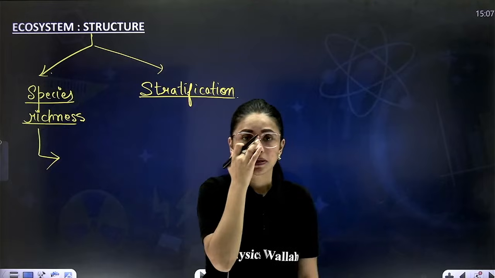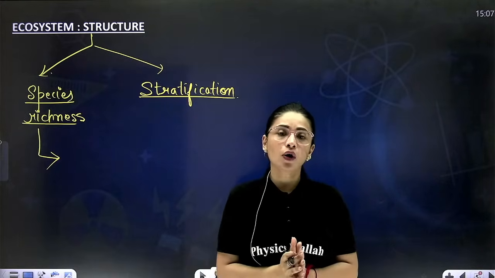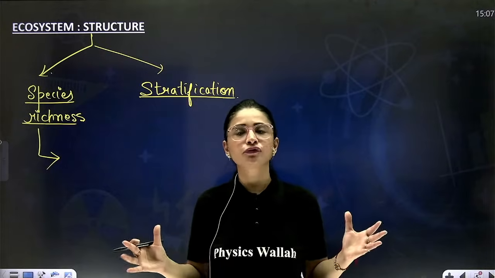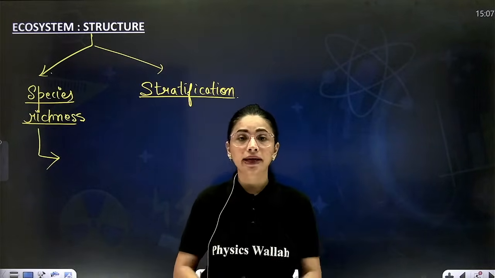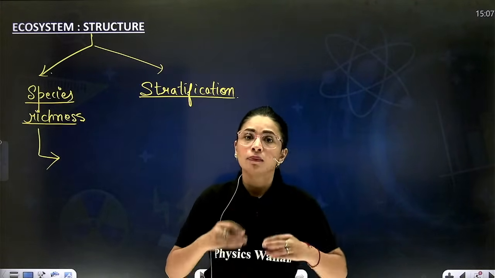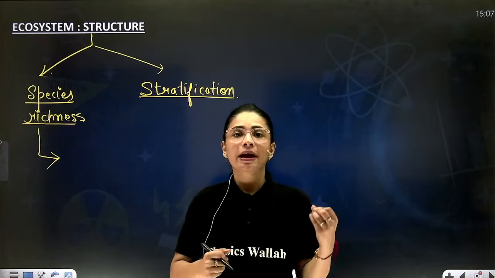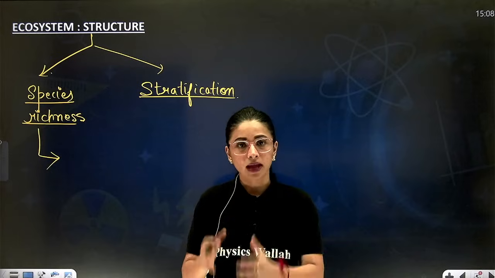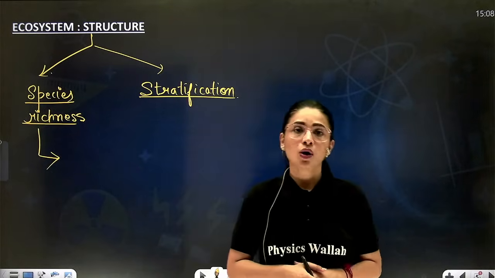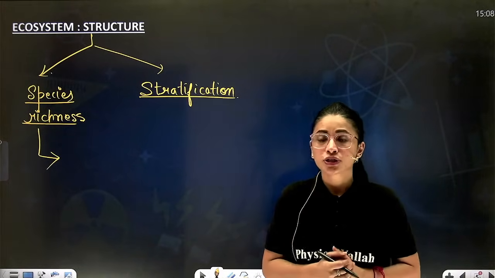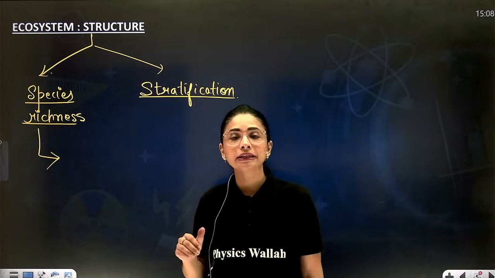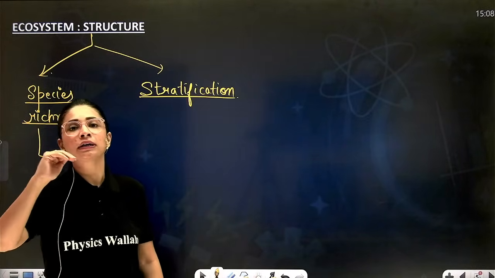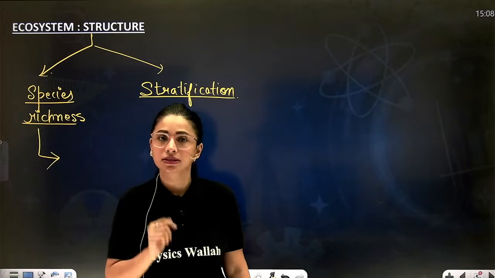Now if I talk about species richness, then what is species richness? Species richness means the number of organisms, the variety of different organisms occupying a specific area. More the species richness, better and more stable is the ecosystem. Now, on the other hand, what is stratification? Stratification means vertical distribution of every species occupying different levels in the ecosystem.